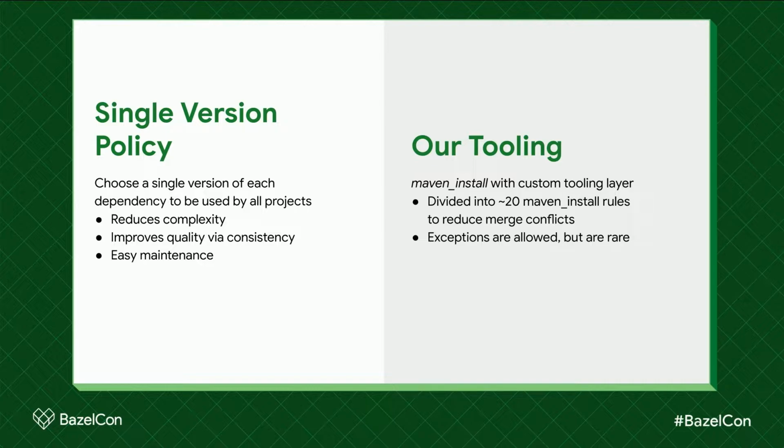So we had to split our Maven install rule up into about 20 or 30 rules now, with lock files for each of those smaller rules. Then we wrote a tooling layer on top of that in Python that synchronizes versions across all those Maven install rules. That was a big change for us. As you move from a small to a bigger monorepo, you have to consider merge conflicts in your implementation of single version policy.